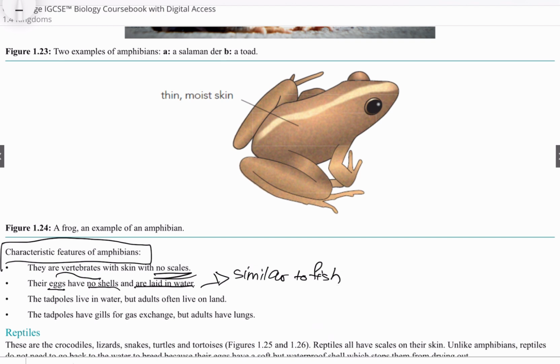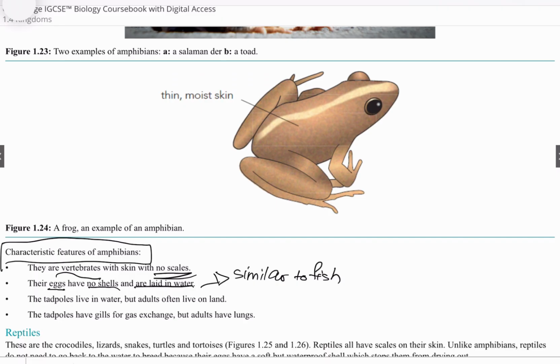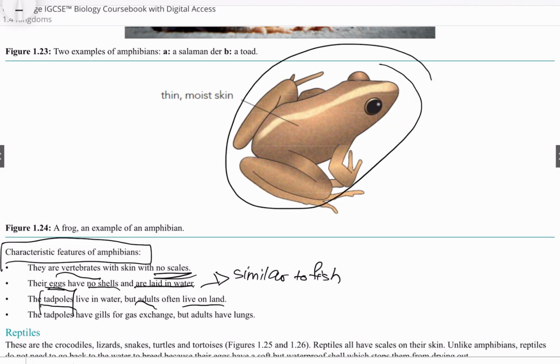I'll show you the image of amphibian eggs. The shape is similar to fish, however, some fish eggs have a longer shape than the circular amphibian egg. And next, the tadpoles live in water. So the tadpoles are a smaller version of the amphibian. They live in the water, but the adults live on land. Just like the frog, when they are small, they live in the water. Okay, I do not know how to draw water.